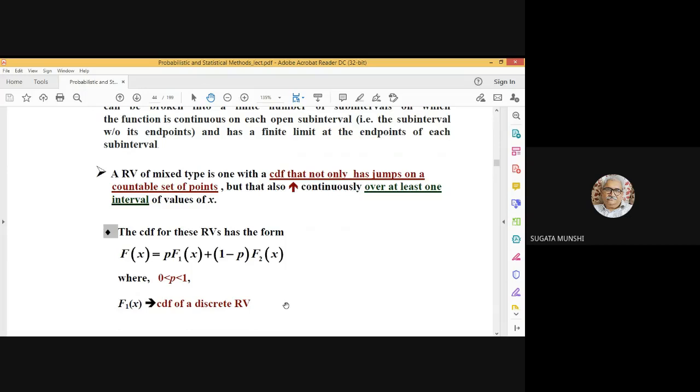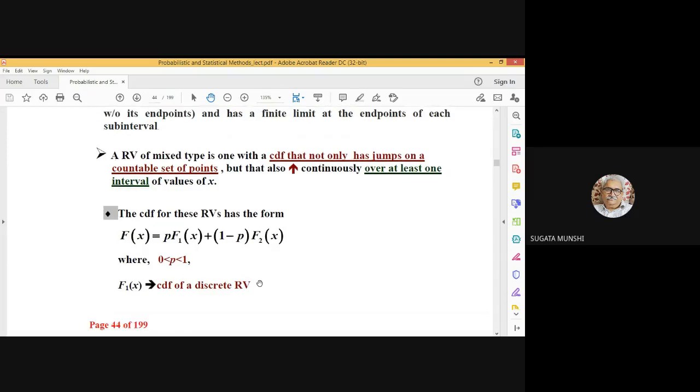I will cite one example. The example will be that of the waiting time for a taxi at a taxi stand.